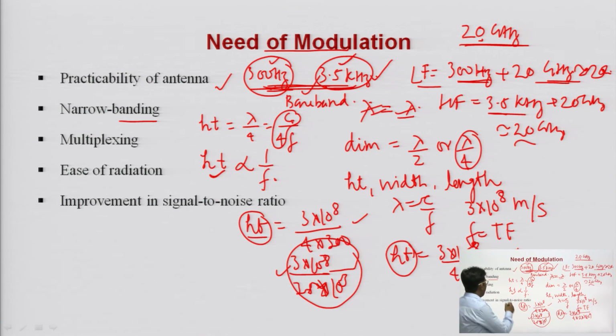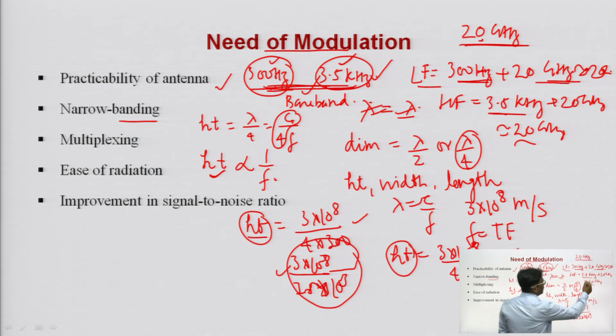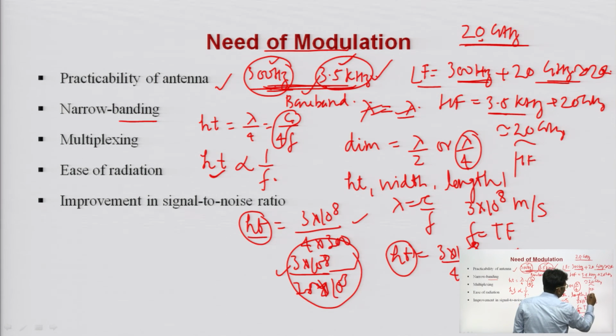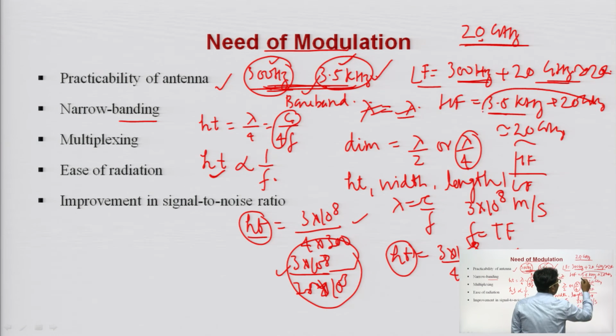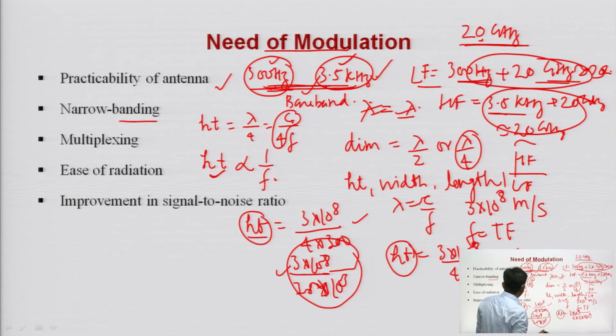So, this is narrow banding. Narrow banding is basically given by the ratio of the highest frequency to the lowest frequency. If I transmit my information without modulation, what should be the ratio?